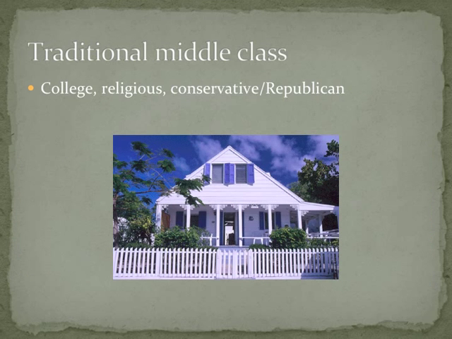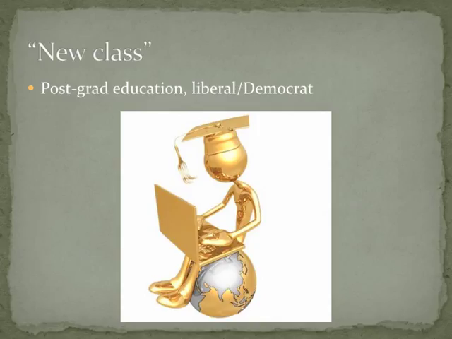Traditional middle class: college-educated, religious people who tend to be conservative and Republican. This is what has typically been the American traditional middle class. It is giving way recently to a new class. This is a new middle class. This is a class of people that has postgraduate education, so we're talking masters or higher, medical doctors, lawyers, PhDs, college professors, and they tend to be more liberal and lean Democrat. It is the new middle class that's arising.